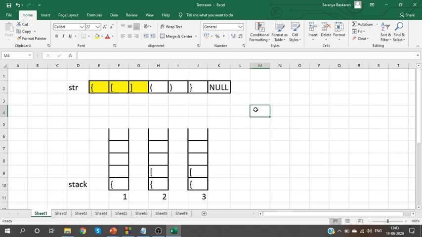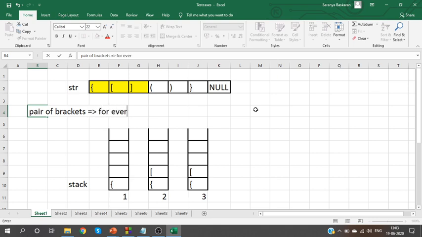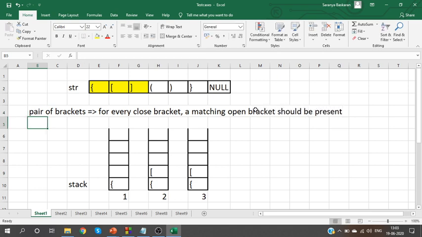See, how is a pair of brackets defined? What do we mean by pair of brackets? Pair of brackets means for every open bracket, a matching close bracket should be present. This is what we call a pair.